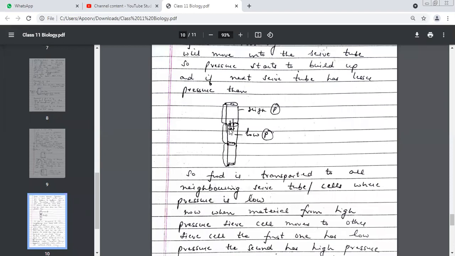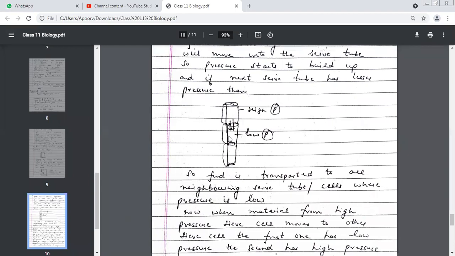But the neighboring sieve cell has low pressure because there is no sucrose over here. There is no water over here. So which one has low pressure? Just the next sieve cell has low pressure. And we know that material always moves from high pressure to low pressure. So the sucrose that we had in the first sieve cell will be pushed to the second one.